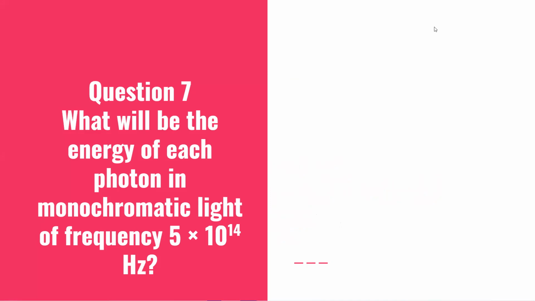So you can see question number 7 here. What will be the energy of each photon in a monochromatic light of frequency 5 into 10 raised to 14 hertz?